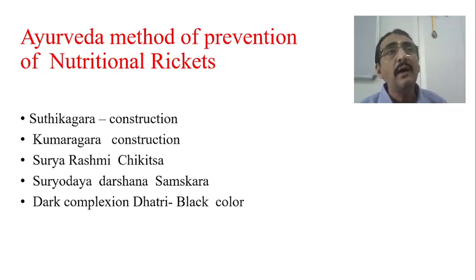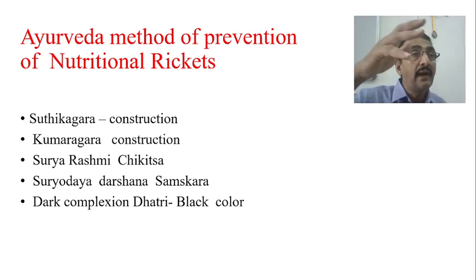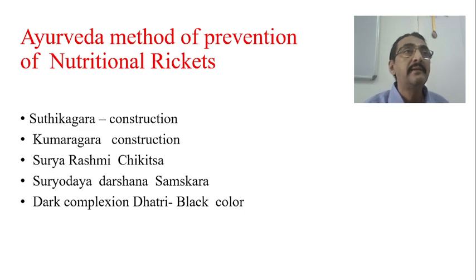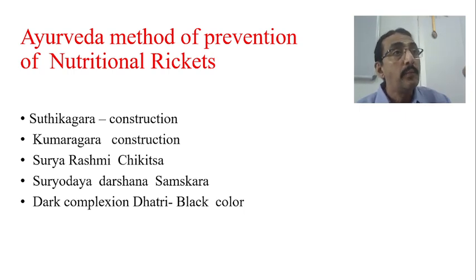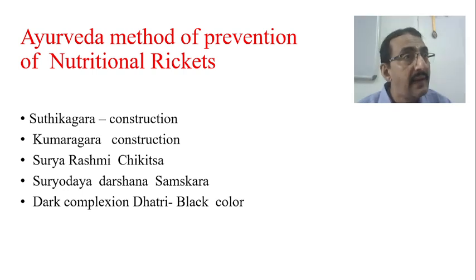But see, only after 1 year the baby starts walking, and weight bearing starts only after walking. So by the time the baby starts walking, the bony changes have already taken place and the bone is already soft, and as weight bearing starts, different deformities of the bone will develop. By that time nutritional rickets has already occurred. You cannot prevent it. So to prevent it from the beginning itself, you have to follow these methods.